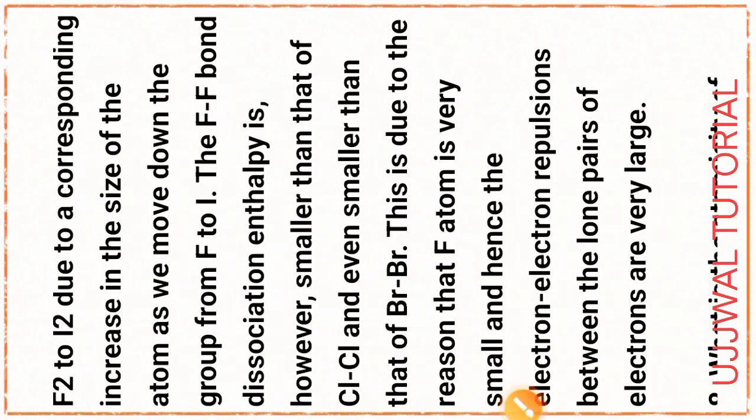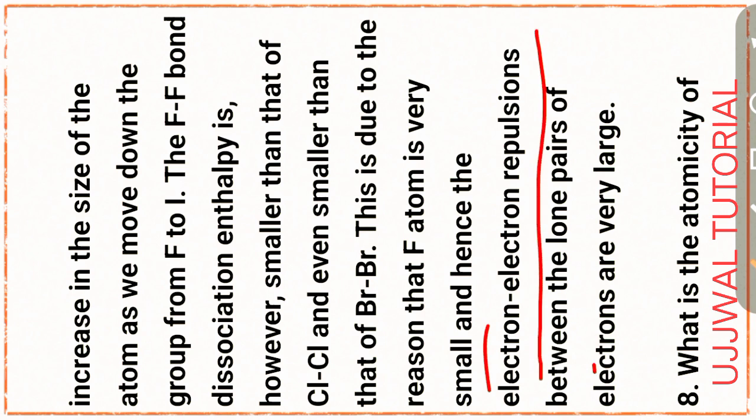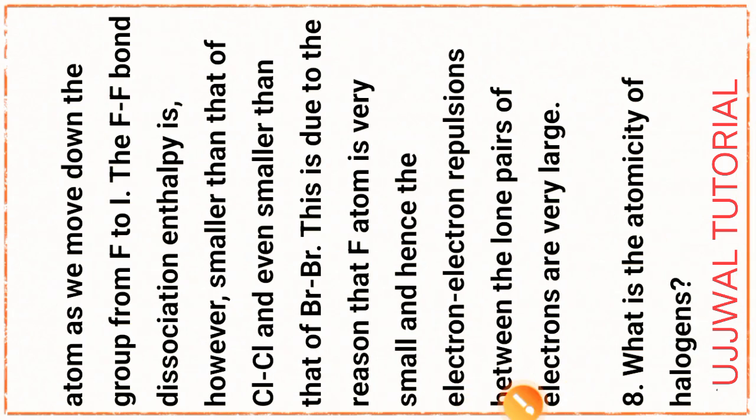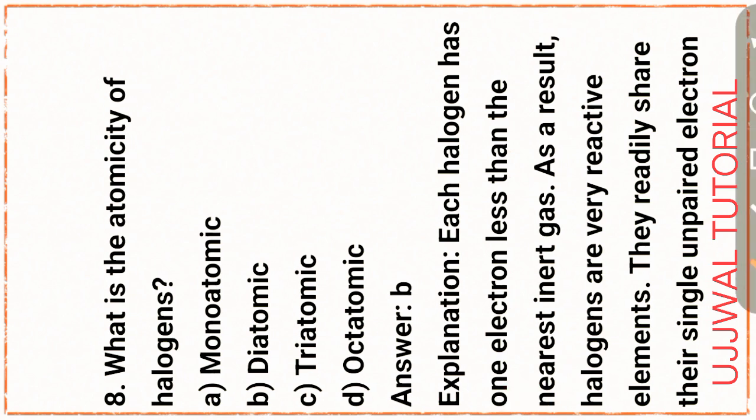This is due to the reason that fluorine atom is very small. Hence, the electron repulsions between the lone pairs of electron are very large. Next question, question number 8. What is the atomicity of halogen? That is option B, that is diatomic.